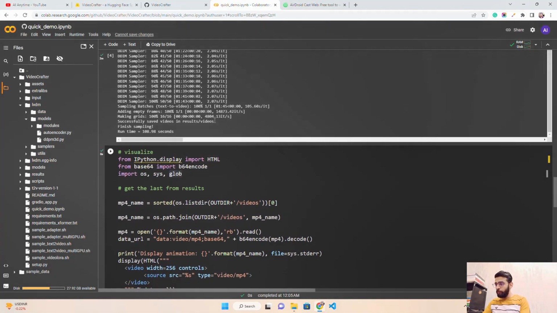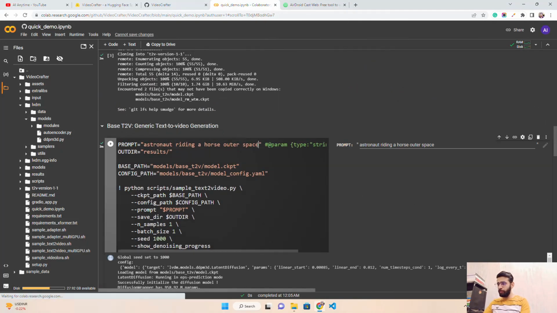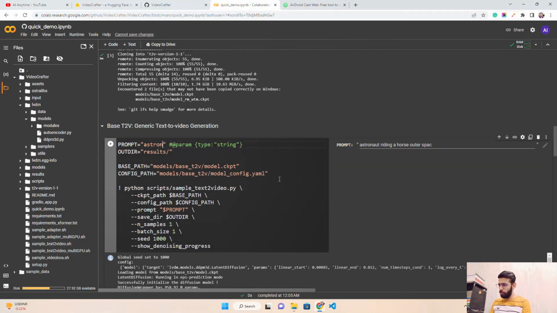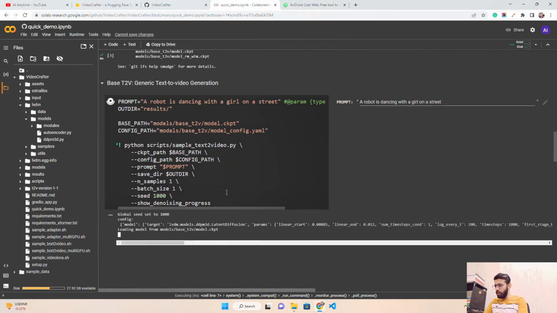Now if you come back to this cell here, let's change the prompt, guys. So if I change this prompt, what can I do? A robot, for example, a robot is dancing with a girl, maybe on a street. Now this is my prompt. Let's do a shift enter here to run this cell, guys. So I will change the prompt here. Let's see what we are getting for this prompt. In this case,